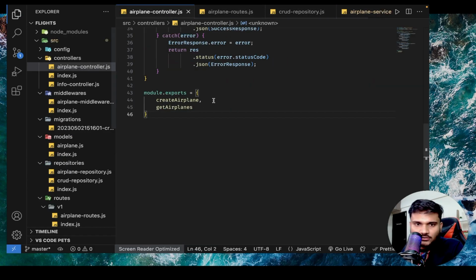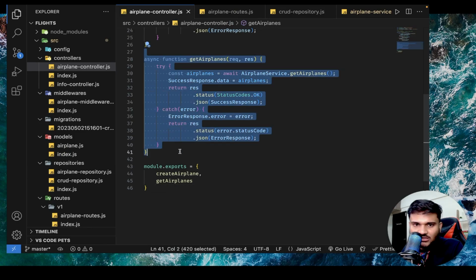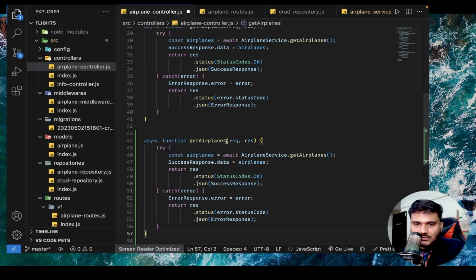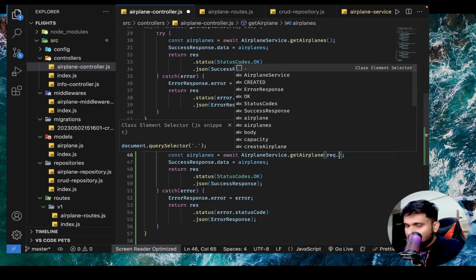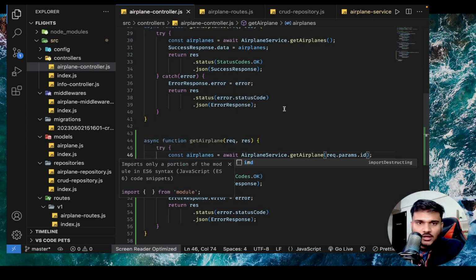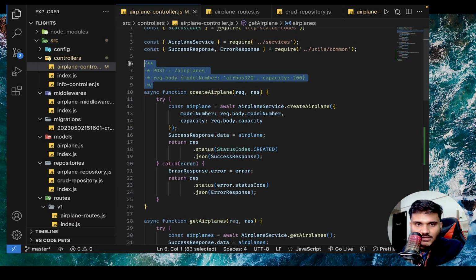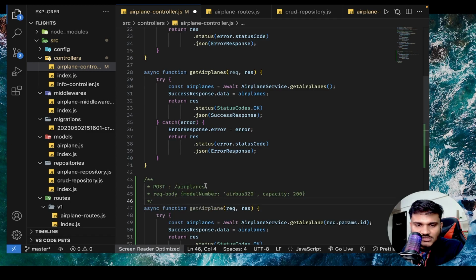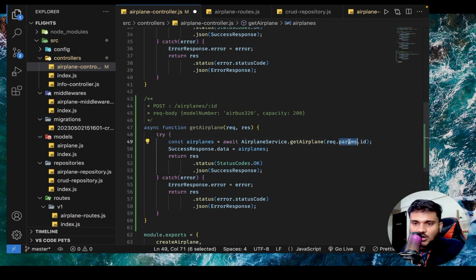I'll go to controller. I'll copy everything from getAirplanes. I'll rename it to getAirplane. The service function also I will rename to getAirplane. Here you can see getAirplane. And now it needs an argument. So I will say request dot params dot id. Why? Because let me write the API structure here. This API structure is going to be slash airplanes slash colon id. So inside our URL, we are going to have an id property. How do we access it? We can say request dot params dot id.